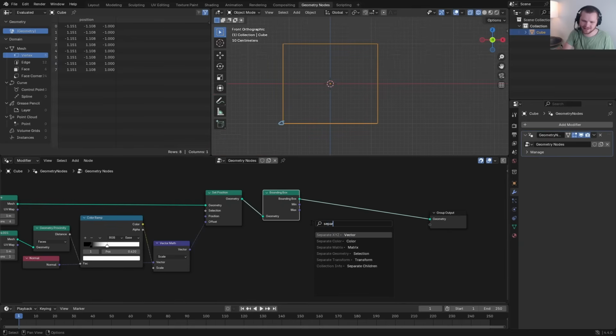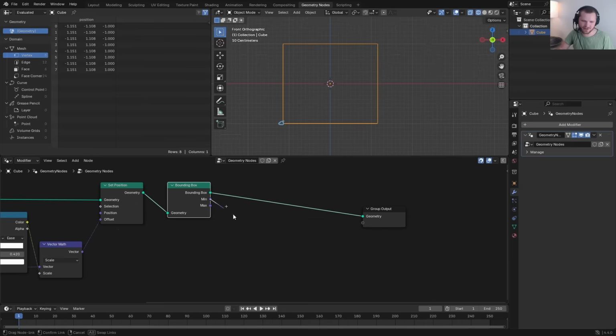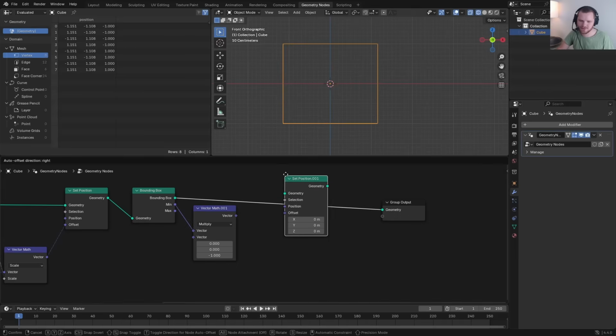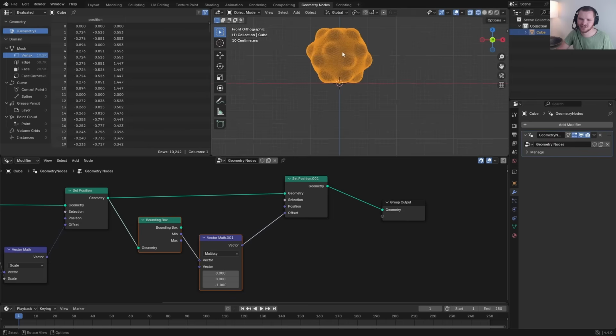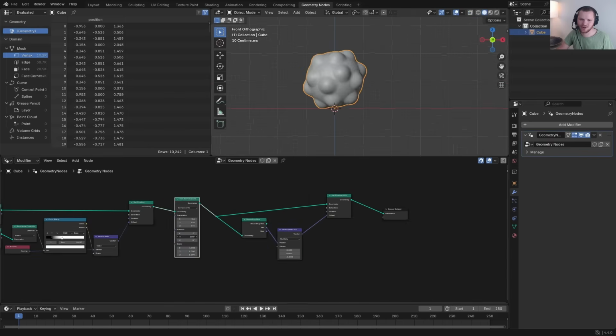I only care about the z component, so I can separate x, y, z, or even better, take the minimum and multiply it all by zeros, and then finally on the z, I invert it by -1. If the minimum is over here at like -2, I multiply by -1. Now it's a value of 2 that I can move upwards. Set position of the original geometry by this offset. And just like that, it is pegged to the ground. It will now work both when it's rolling and when it is moving.